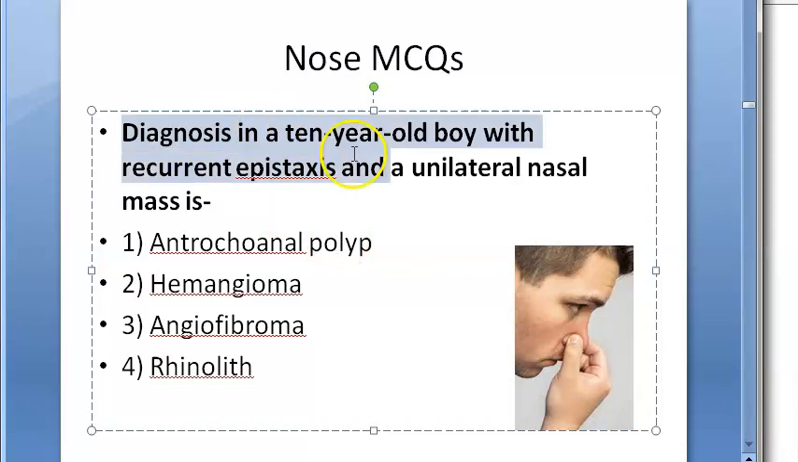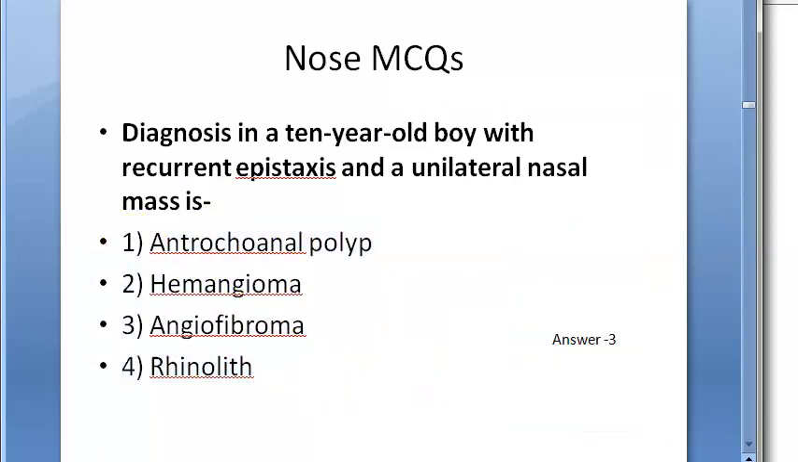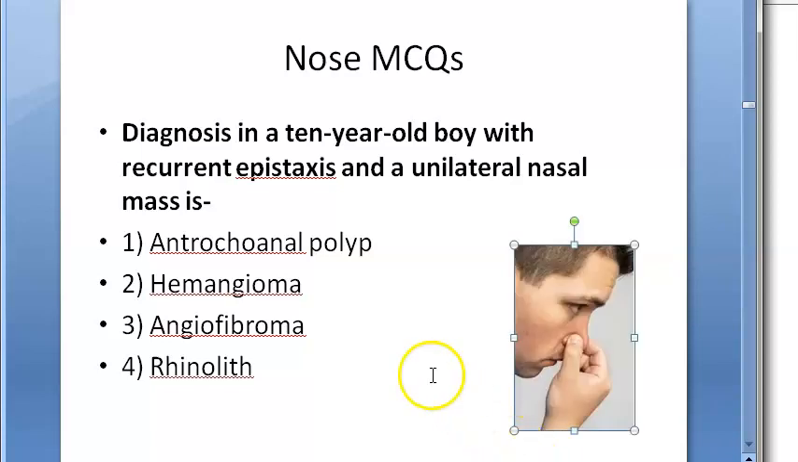Look at this question here. Diagnosis in a 10-year-old boy with recurrent epistaxis and unilateral nasal mass. So here the options are antrochoanal polyp, hemangioma, angiofibroma, rhinolith, stones. So here there is no foreign body option at all, right? So the answer here is 3, angiofibroma.